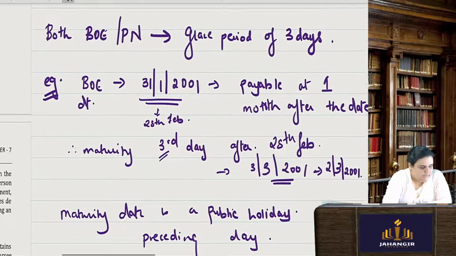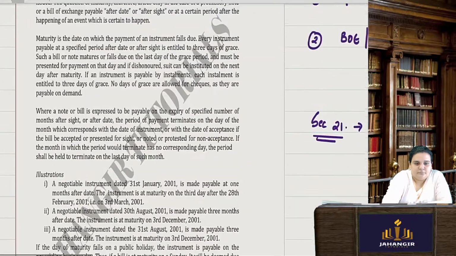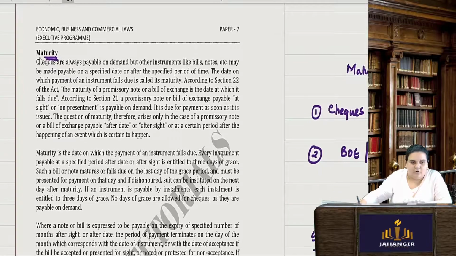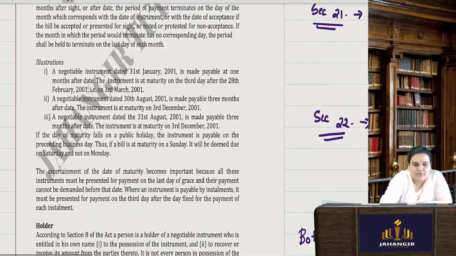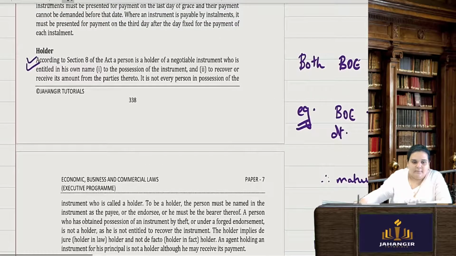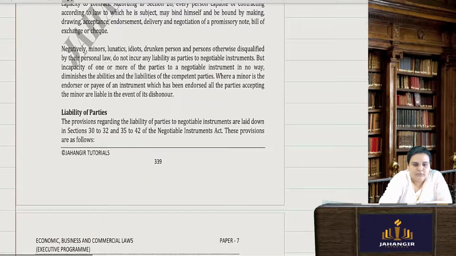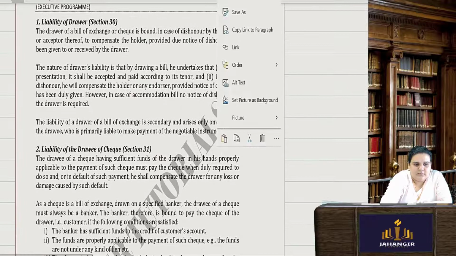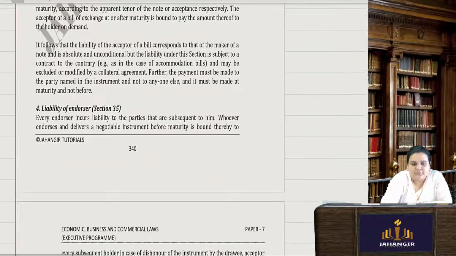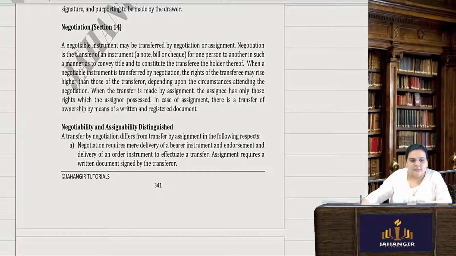Alright, so this is about the maturity of the negotiable instrument. They have given this maturity along with the example which I gave you all. Then we have a holder of the instrument, section 8, holder, and we have holder in due course, section 9. Capacity of parties, and this is all only read. Okay, liability of the drawer, drawee of the check. Okay, what are their liabilities? Okay. Now negotiation.